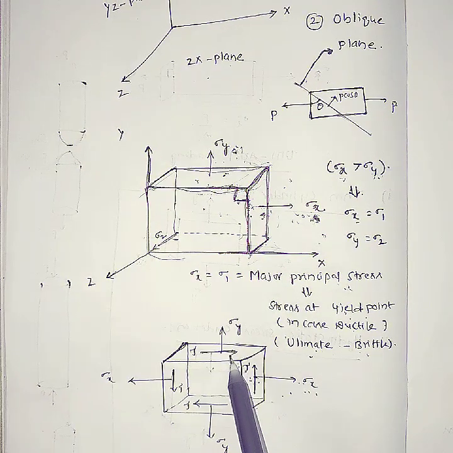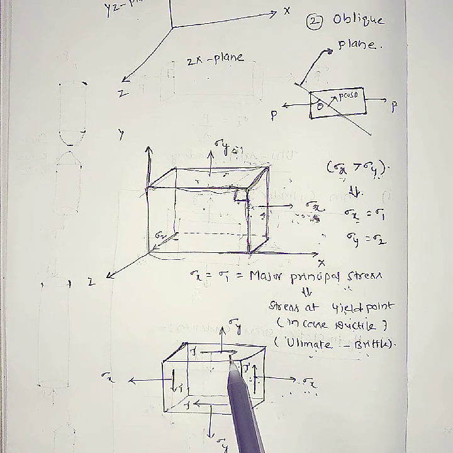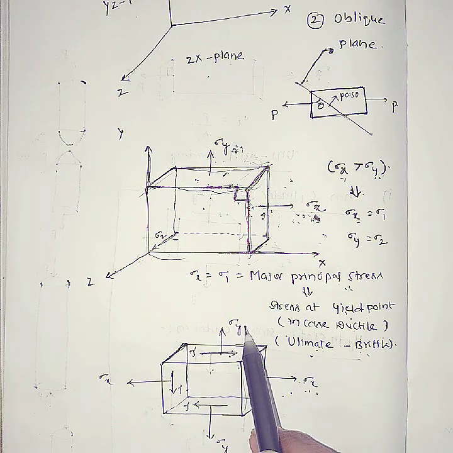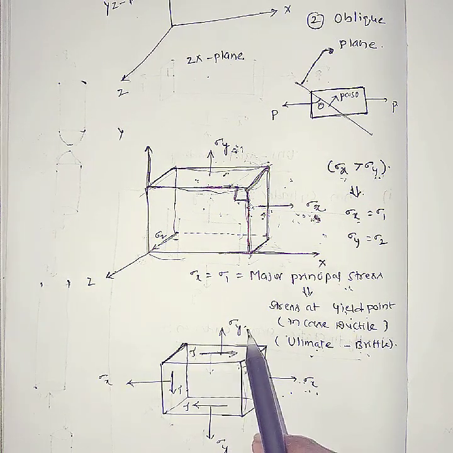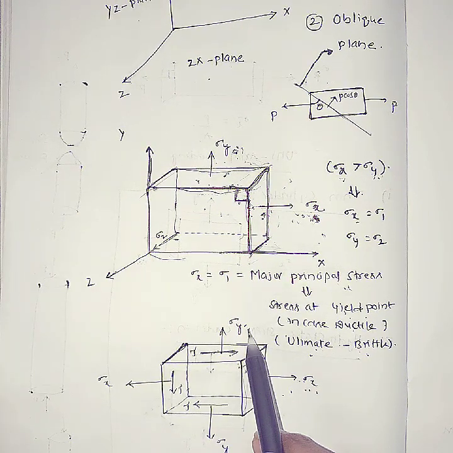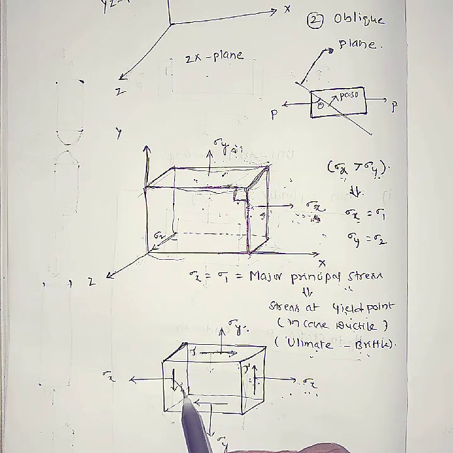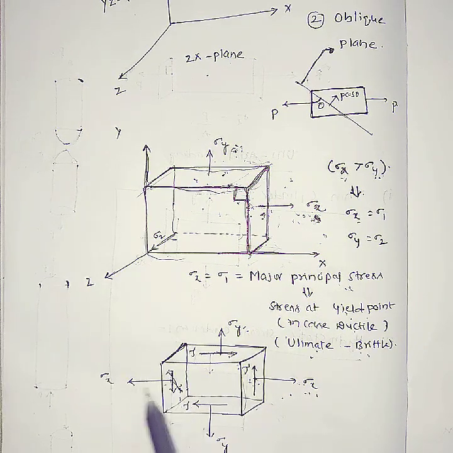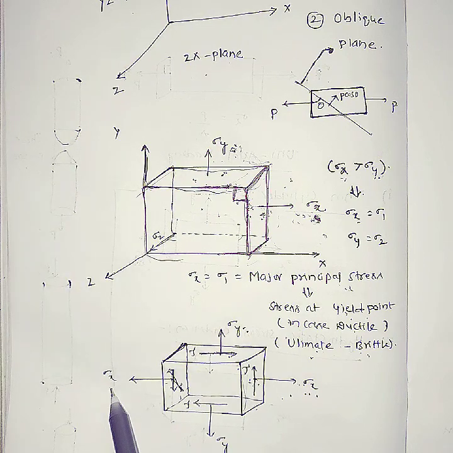See here, now this is also not a principal plane. Why not? Because it also contains shear stresses along with normal stresses. Only if it contains just normal stresses is it called a principal plane. Imagine this part is not there, shear stresses are not there, and only sigma x is acting.